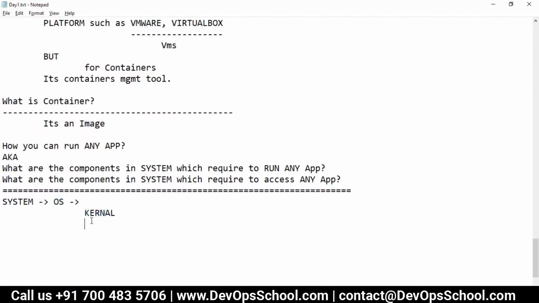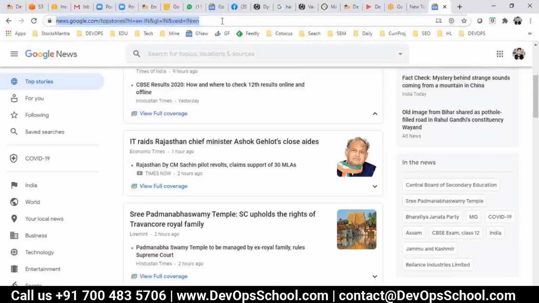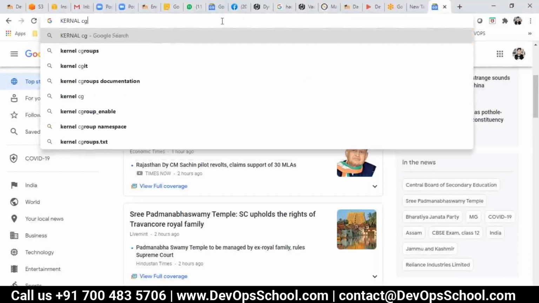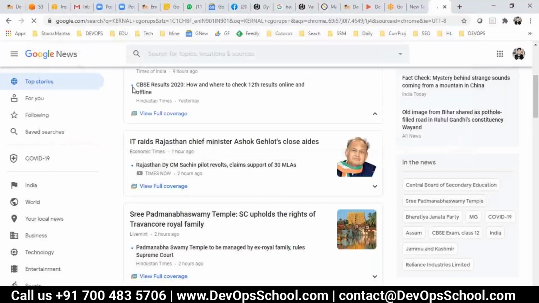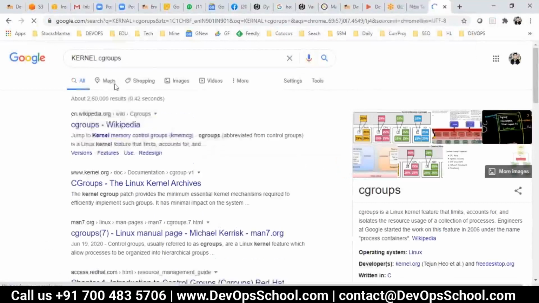That's one thing. And second thing, we have cgroups. And third thing, we have capabilities. Now I think I should give you the official perspective also. So let's Google it: kernel, cgroups, capabilities, all these things.